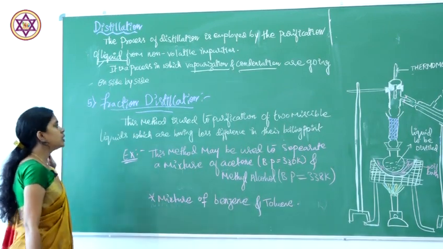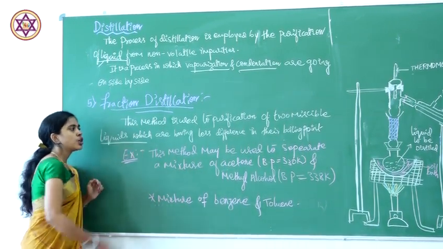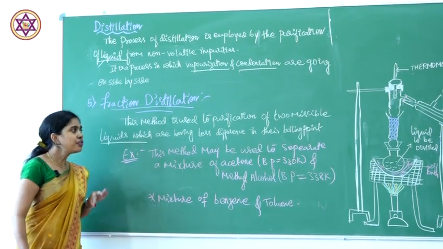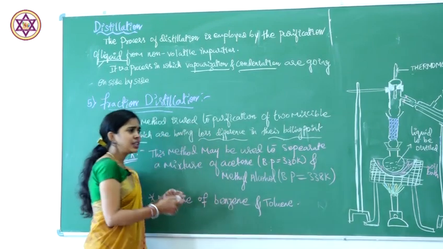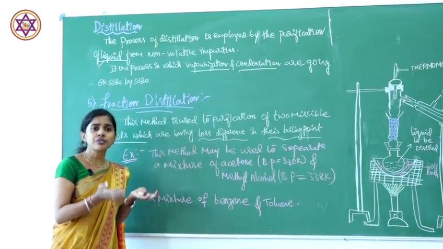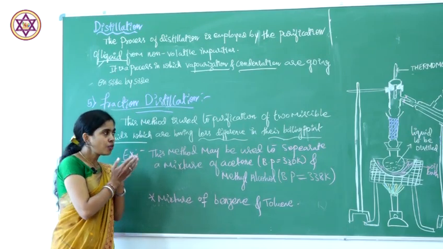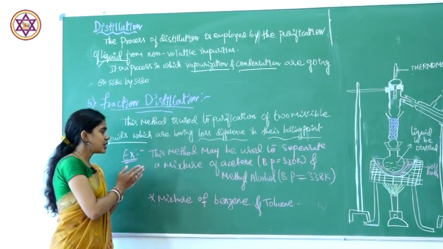This method is used to purify two miscible liquids which have a small difference in their boiling points. We have two completely miscible compounds, and the difference in their boiling points should be very small.